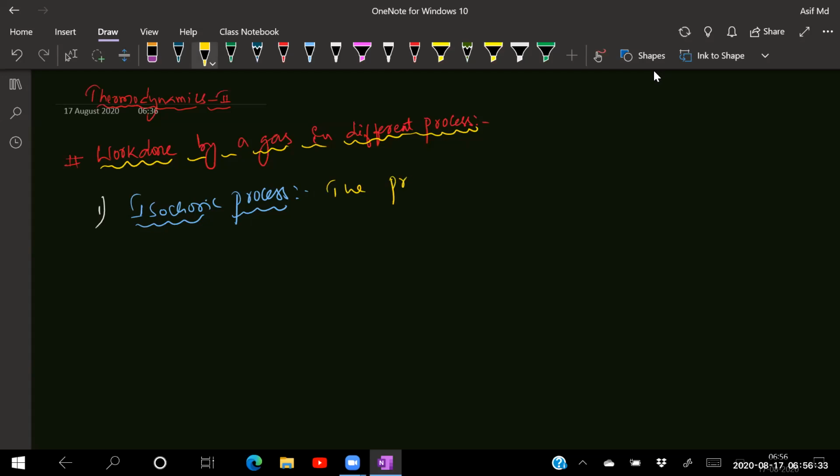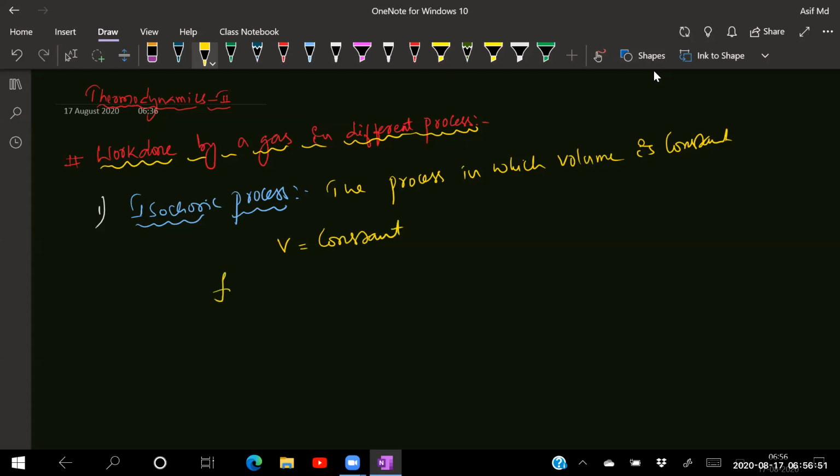The process in which volume is constant. Volume is constant, so that is known as isochoric. So volume is equal to constant.